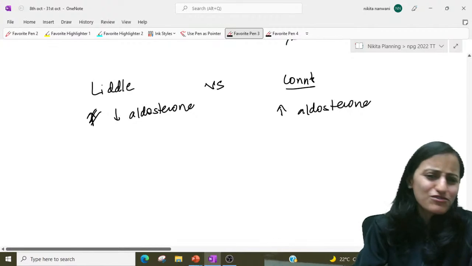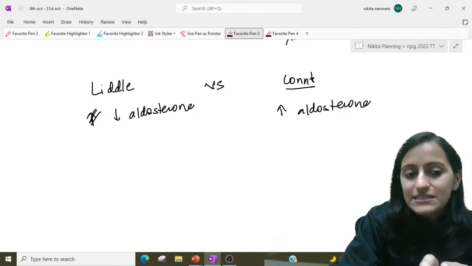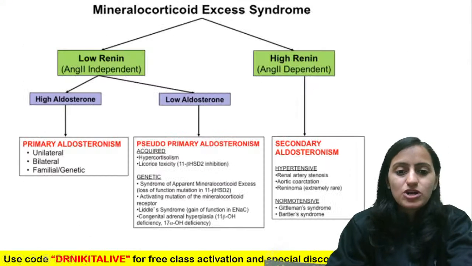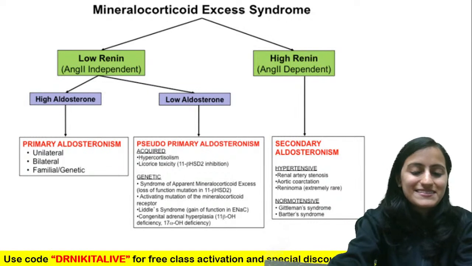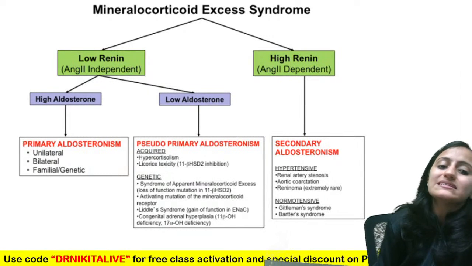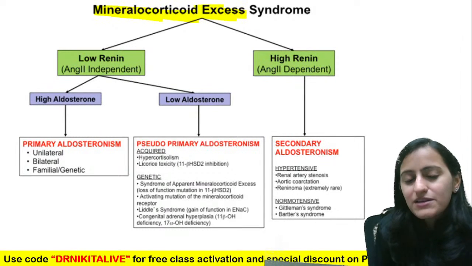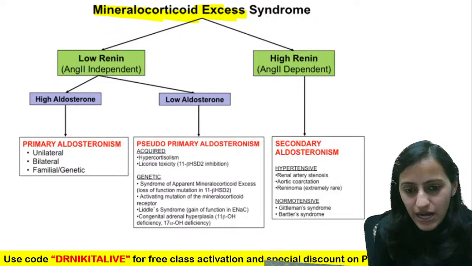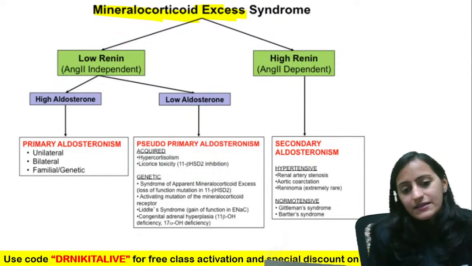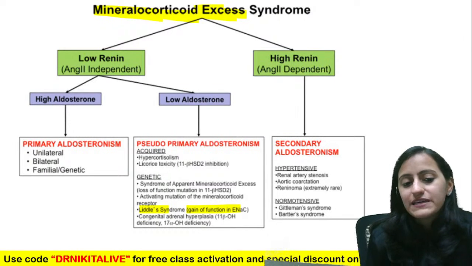I'm sure that this is a confusing topic, whatever we have discussed, the renal tubular acidosis, the renal tubular syndromes. So I will plan a quiz on this so that it is clear with everyone. I'll get some MCQs for discussion in the next class, right? We'll have MCQs. So remember this one final point: in mineralocorticoid excess, that is including your Liddle's, that is gain of function of ENaC.